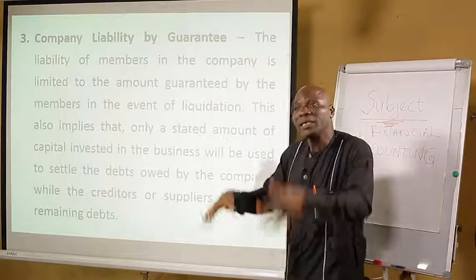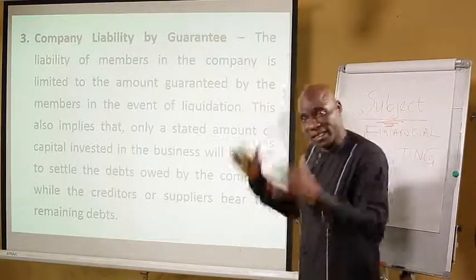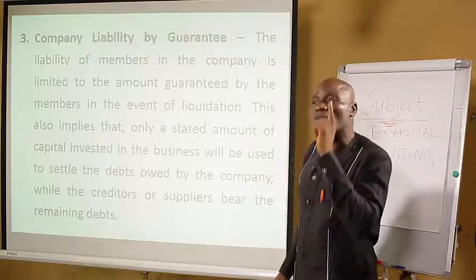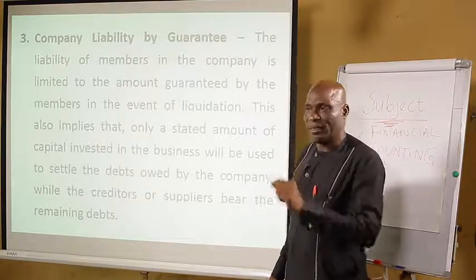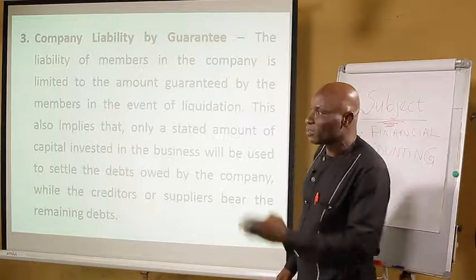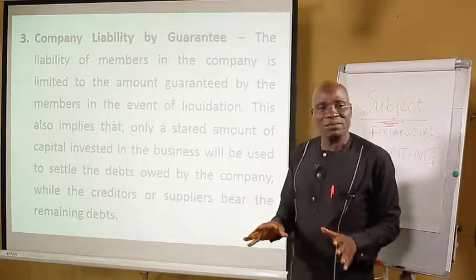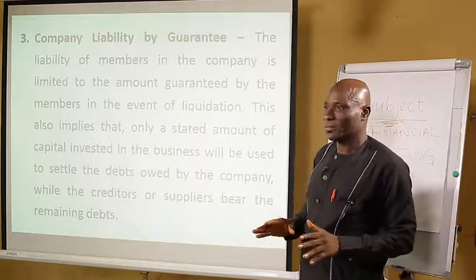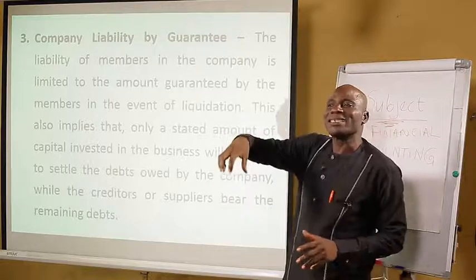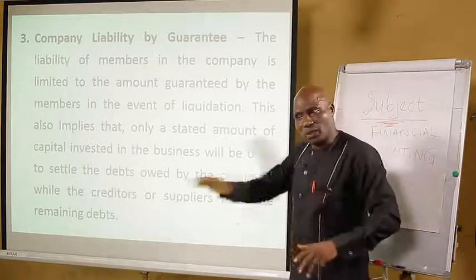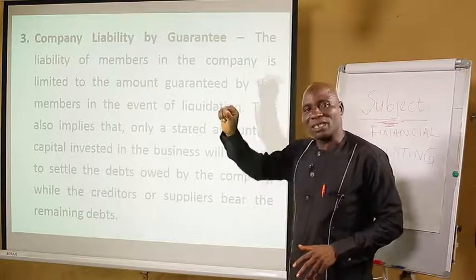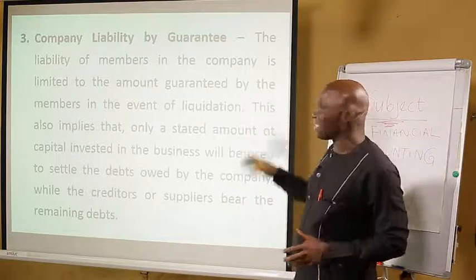So shareholders will say, in terms of liquidation, let us agree. We have agreed, we initiated this business with the amount 100 million naira, but we are going to use only 500,000 to settle our debt in case we could not operate anymore. So that is what they say, guaranteed. That is, a certain amount is agreed that in terms of liquidation, we are going to use only that amount of money to settle our suppliers. So that is what they say, guaranteed.